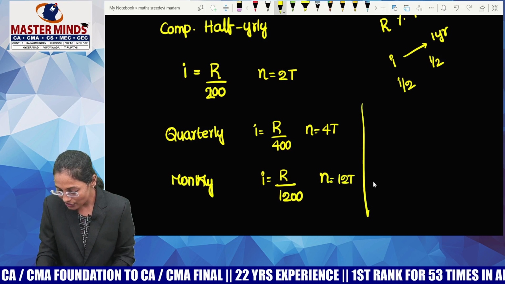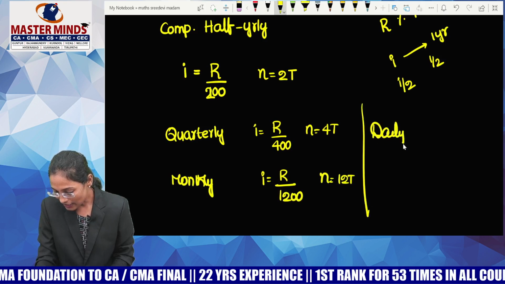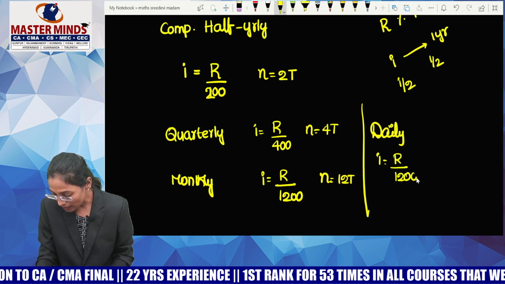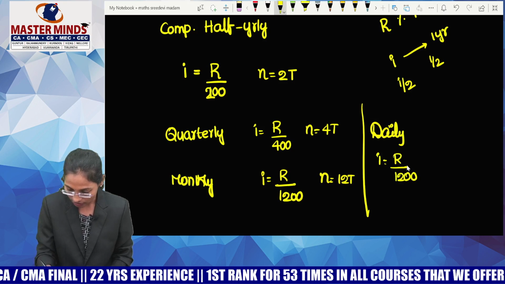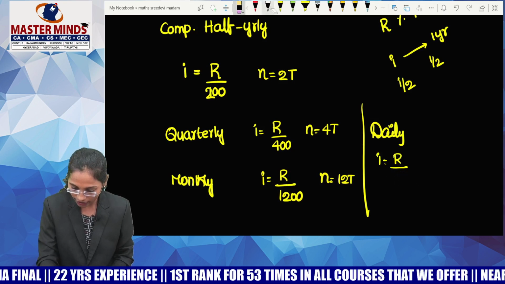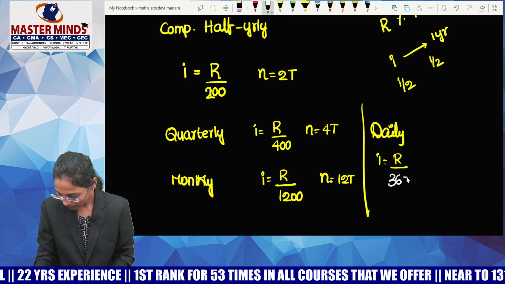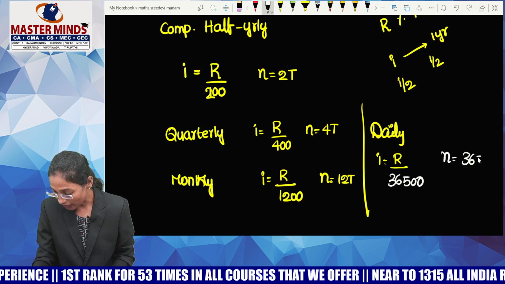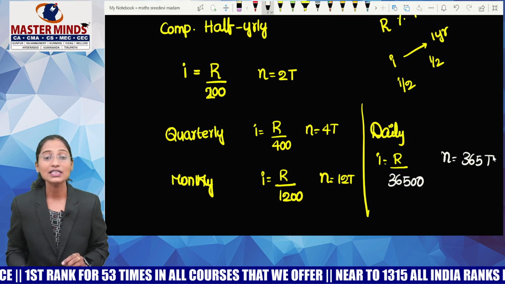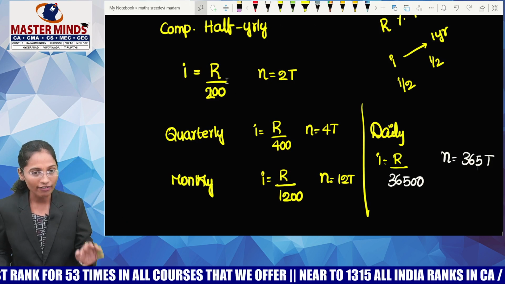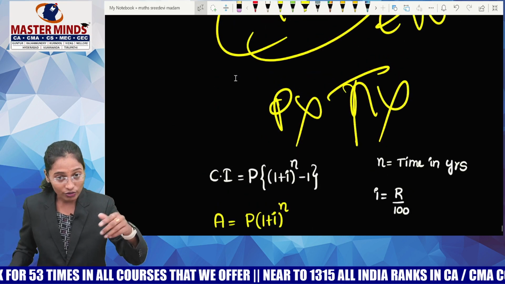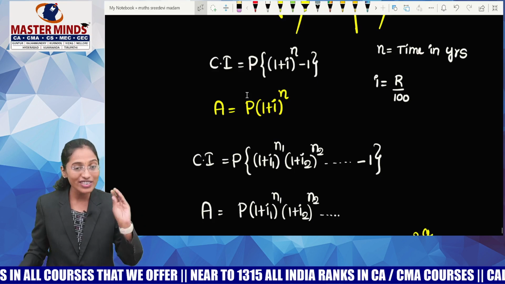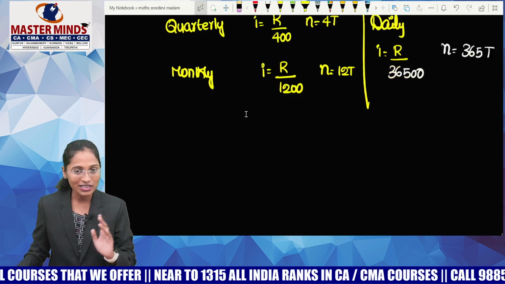Now, if the compounding is done daily, I is replaced with R by 36,500 and n is replaced with 365t. Got it guys? This is how you can replace the I value and n value, and you can go through the same formulas that are given to you. So there's no change in the formulas, there is just a change in the terms. So this is how you can do that.